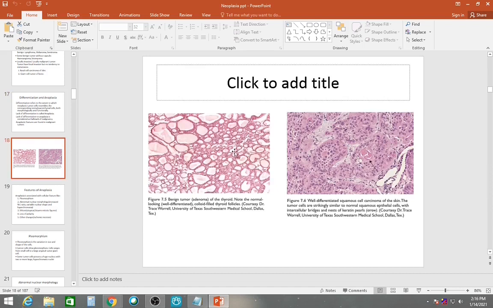So here you can see this benign tumor of thyroid, adenoma. All the follicles look so beautiful. They have all the colloid you can see. And they look like normal thyroid follicles only, so it's an adenoma. And this is well differentiated squamous cell carcinoma. You can see that they look very much like the squamous cells only. So the amount of anaplasia is very low. They are very well differentiated.